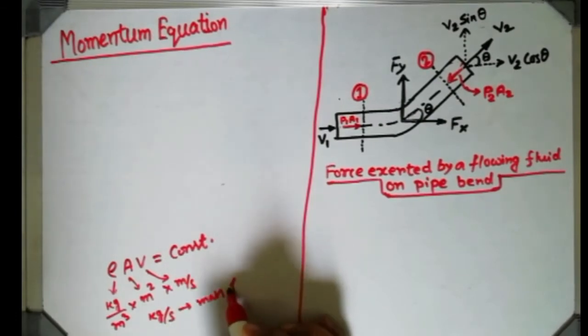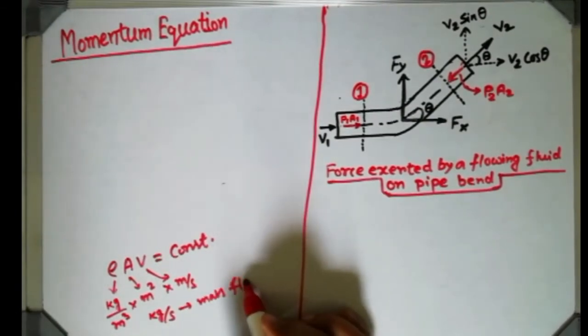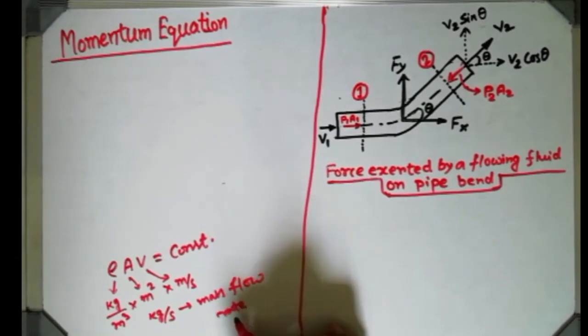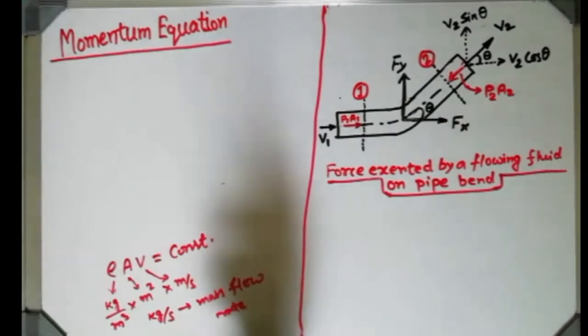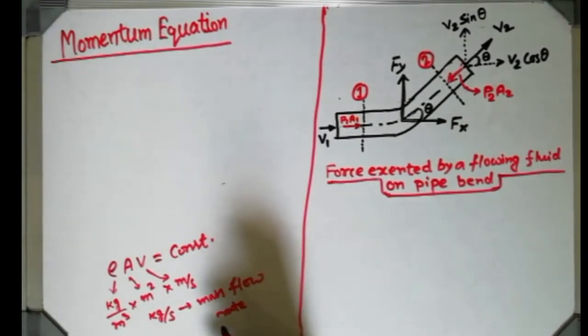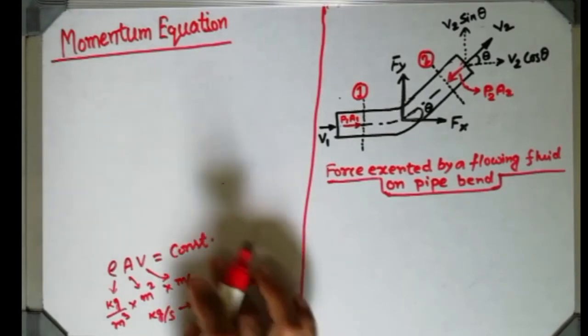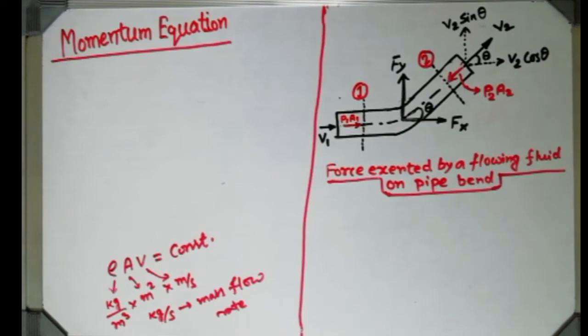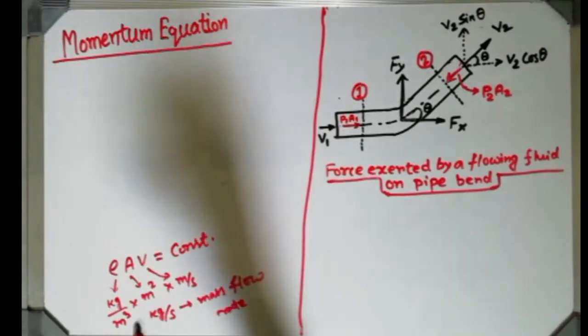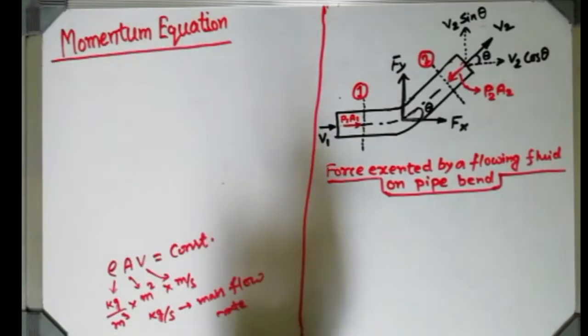mass flow rate. So the mass flow rate remains constant. That is the continuity equation, nothing else. The continuity equation gives us the feeling that conservation of mass is valid there. So that is the continuity equation in one-dimensional form. That means fluid flow is occurring in one dimension. We are ignoring the y and z directions.